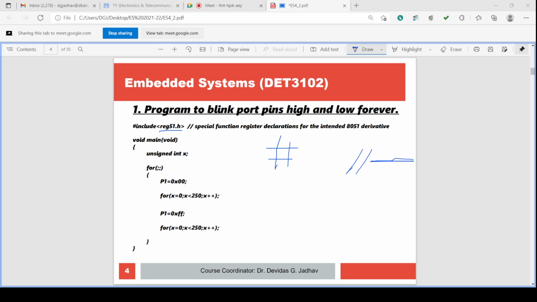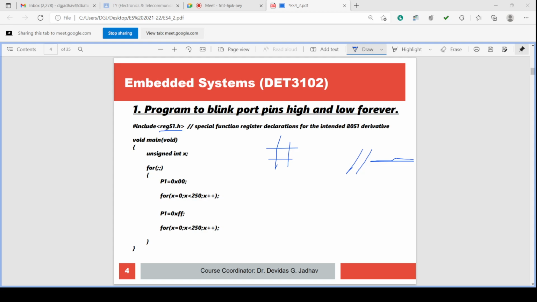So the program starts from the main, and if there are some other functions, they are declared and used in the main function, accordingly they will be called, they will be used. But program always starts from the main function. So main function is the function which is mainly written.